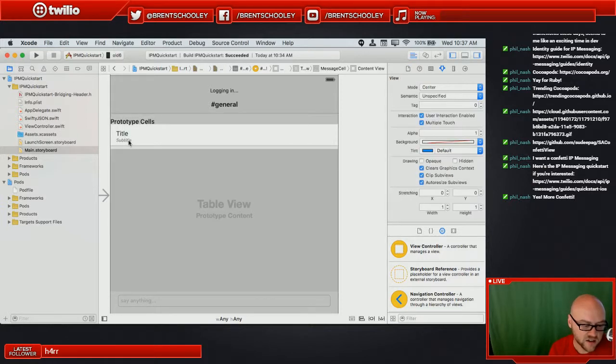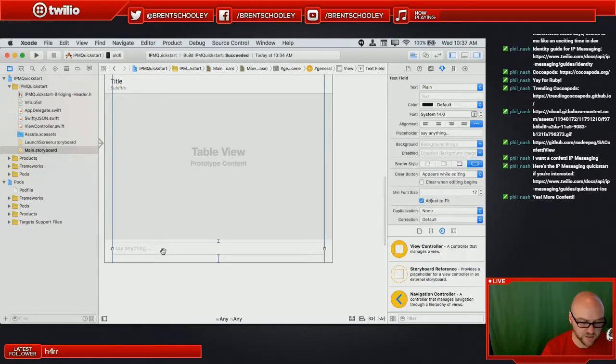And the cell here is going to have a title and a subtitle. One is going to be used for the body text of the message, and the bottom subtitle is going to be used for the username. And then we've got a text box at the bottom that's going to allow us to type in our message to add to the view.